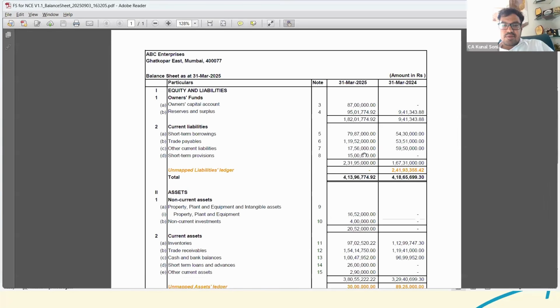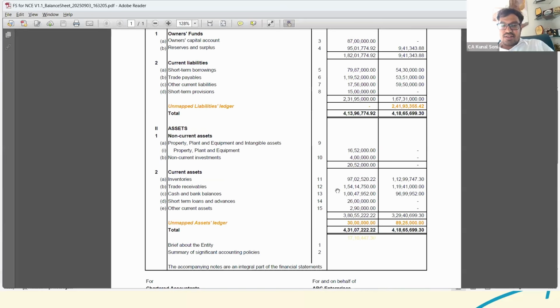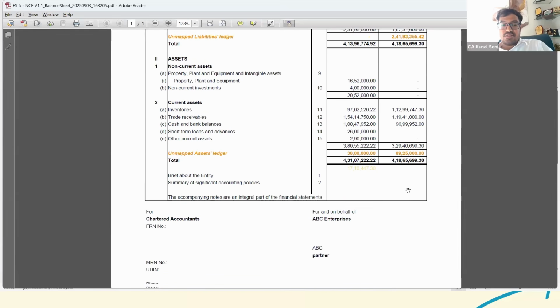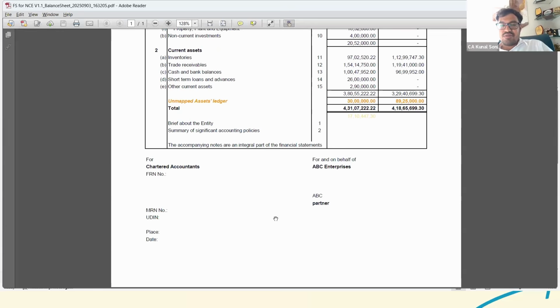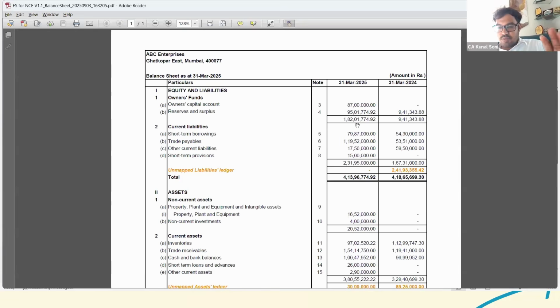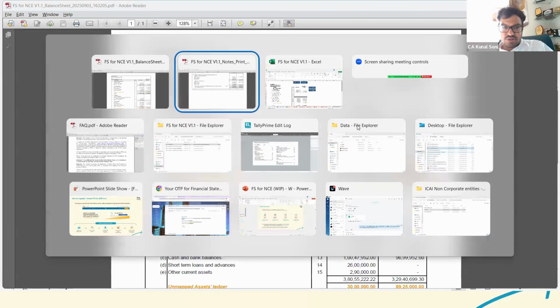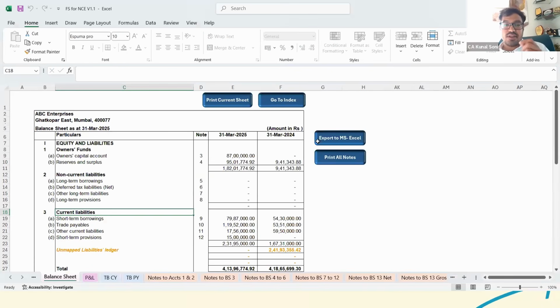Now see, the current year is entirely mapped, so this shows the unmapped liability ledger as nil. There are certain unmapped assets also which are yet to be mapped. So it shows here. And these are the unmapped assets of the previous year. The details of the chartered accountants and the partners or directors I am yet to mention. This just mentions the ABC partner, so it is reflected. So accordingly, in a proper A4 size format, it would be reflected by itself. So you're not supposed to do even the formatting of the same.